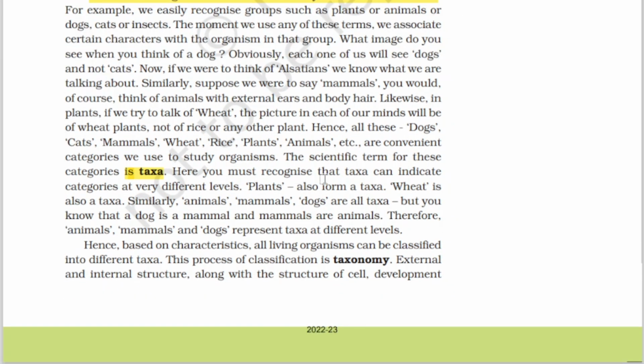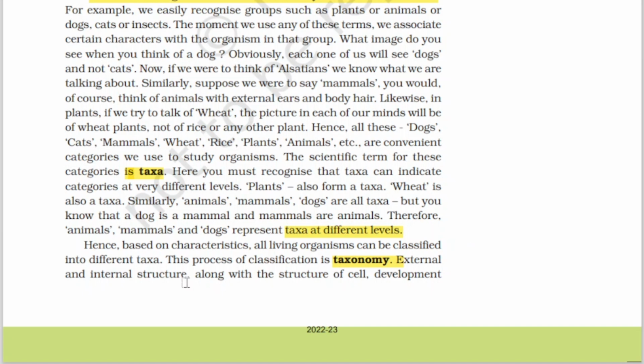Here you must recognize that taxa can indicate categories at different levels. Plants also form a taxon, wheat is also a taxon. Similarly, animals, mammals and dogs are all taxa, but you know that a dog is a mammal and mammals are animals. Therefore, animals, mammals and dogs represent taxa at different levels. Hence, based on characteristics, all living organisms can be classified into different taxa. This process of classification is taxonomy.